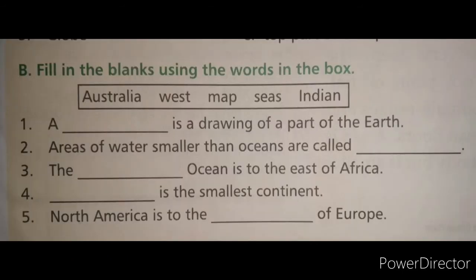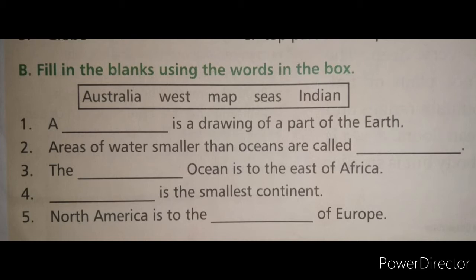Exercise B, fill in the blanks using the words in the box. A dash is a drawing of a part of the earth. Answer is map. Second, areas of water smaller than oceans are called dash. Answer is seas.